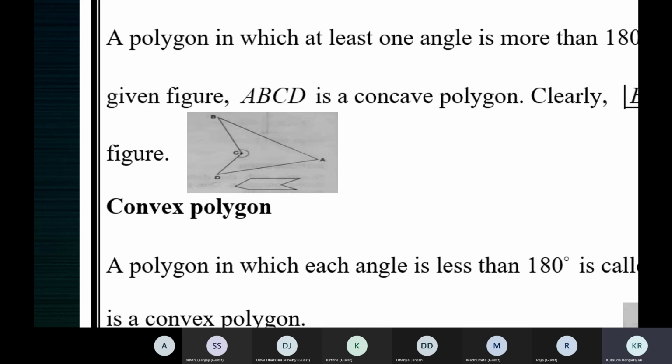Exactly 360. If an angle measures 360 degrees, what is it called? What's an angle which measures 360 degrees called?